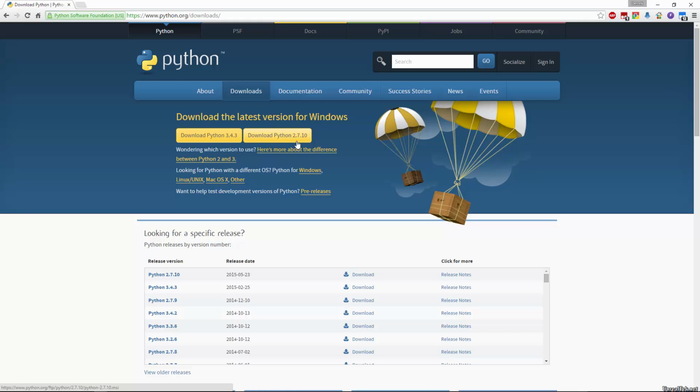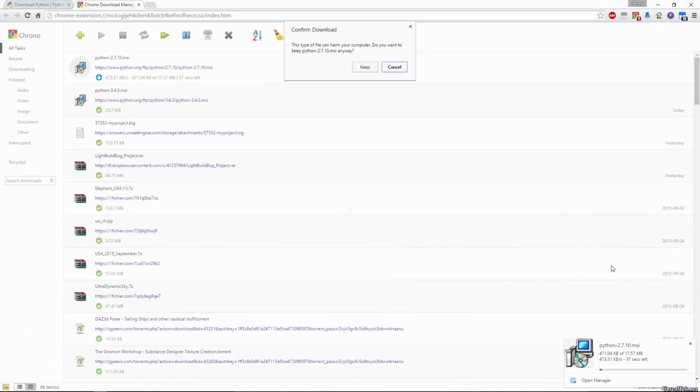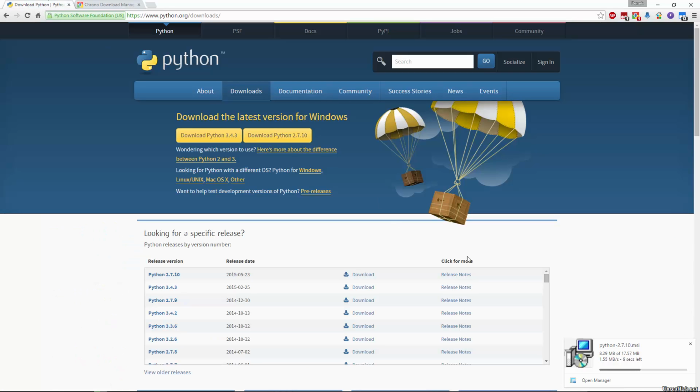However, I suggest Python 2.7 because most of the stuff you'll read has been written for Python 2, and it's a bit simpler to use. So make sure you go ahead and download Python 2.7, and then once it's done, all you have to do is run the installer. So once it's done, we're going to open the file.